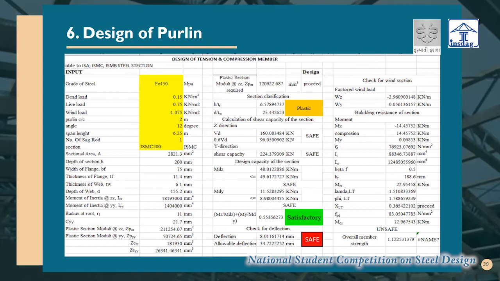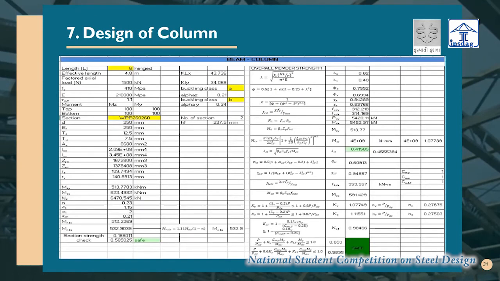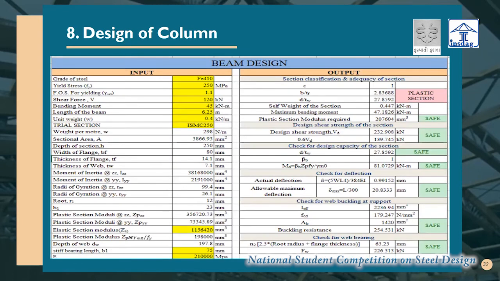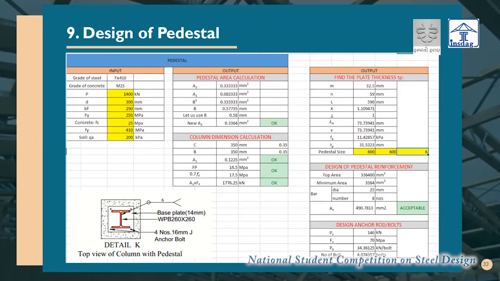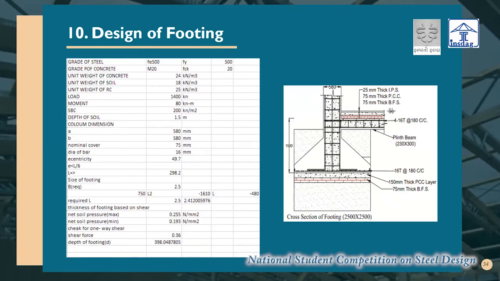Now this is the screenshot of the Excel of purlin that we have done. Then this is for the column section. We have used WPB 260 x 260. Then after that, we have gone for beam. Now this is for the pedestal. Then after that, we have designed the footing. We have checked for one-way shear, two-way shear, everything, and we have found out the width and the depth of the footing according to that.